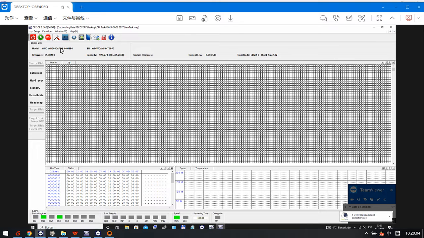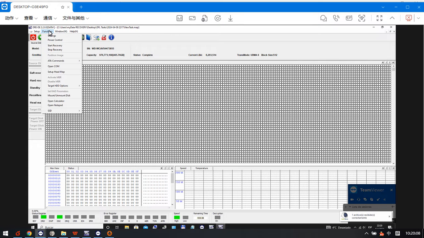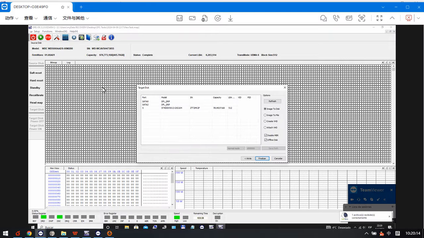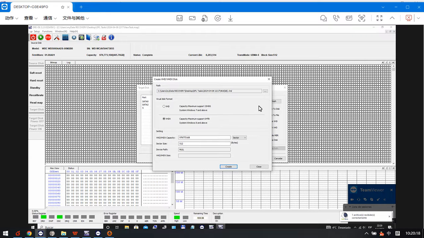Okay, and here in the function menu, we can set up one target disk, create VHD. Now the capacity is correct.